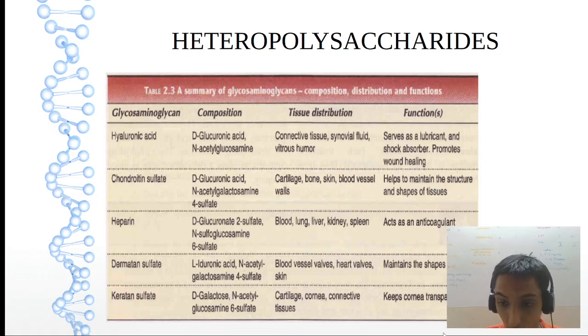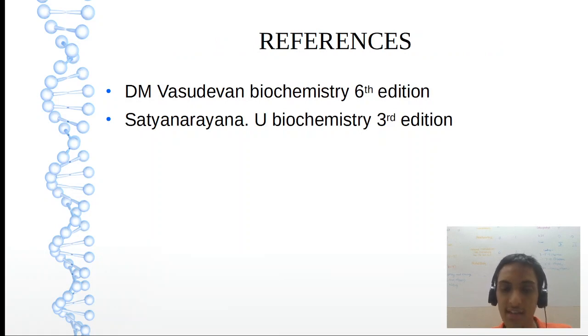Keratan sulfate, cornea transparency. Okay. Remember, cornea is an avascular structure, no blood supply. That's why surgeons prefer to do a cornea transplant. Okay. That's the reason. So, references from where the images were taken.